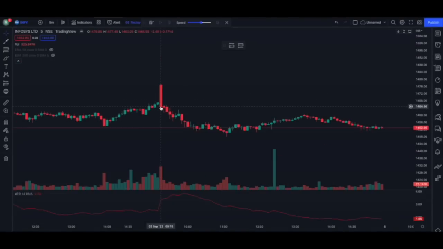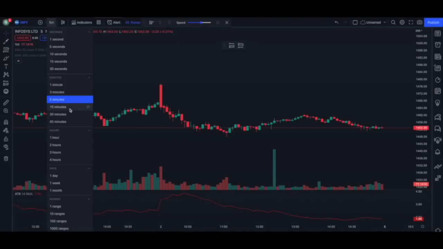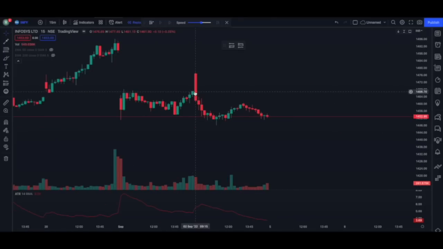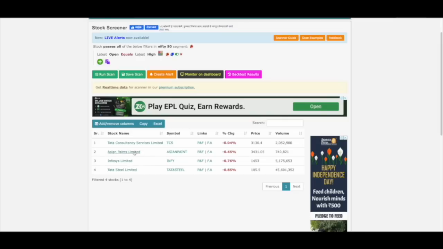You can see huge seller's pressure. If I change to 15 minutes time frame, can you see this is the day's candle? Huge seller's pressure. If you calculate and see, you will get 1:1.5 risk reward easily. Apart from that, we also have Asian Paints. You can go and check it out. So this is how you will find stocks which have seller's pressure.